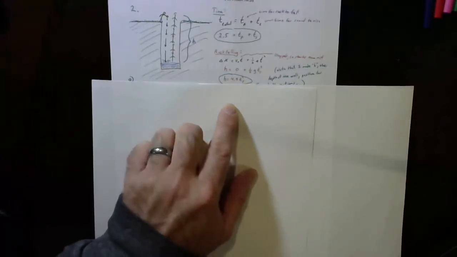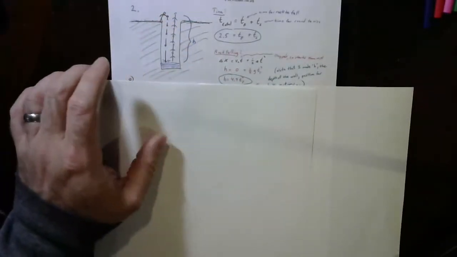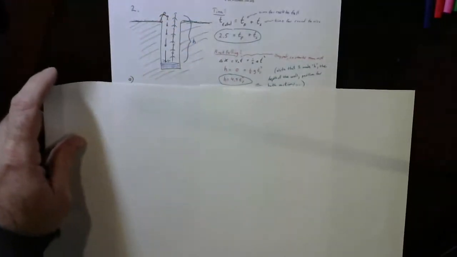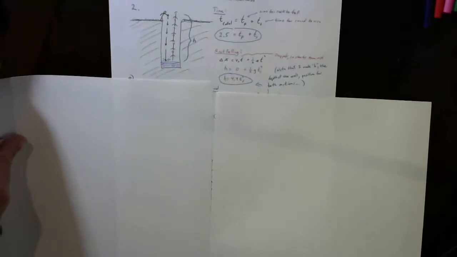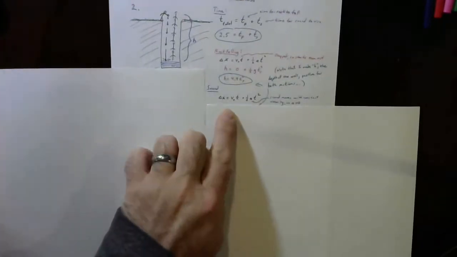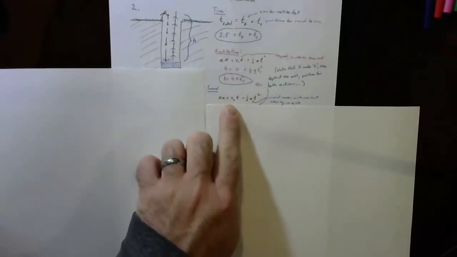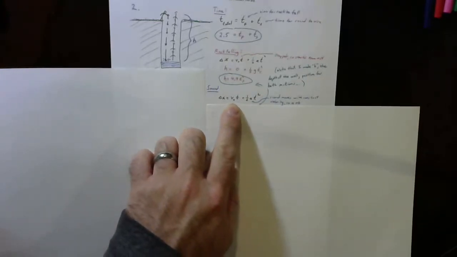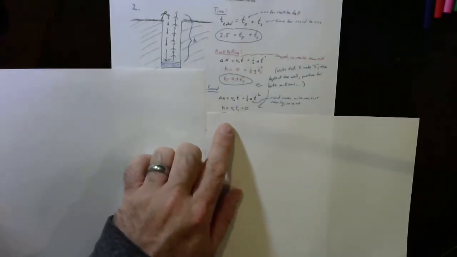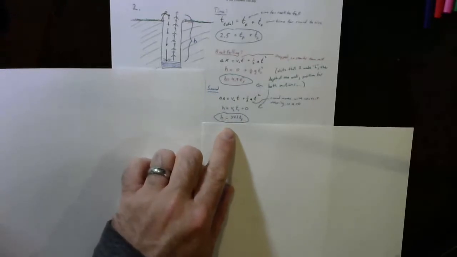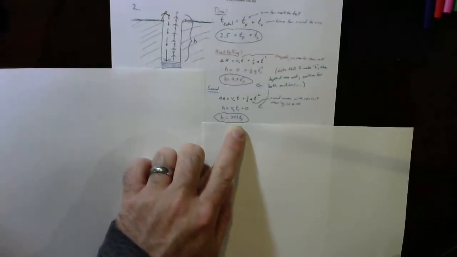Now what about the sound coming up? Well, we're going to presume that the sound is going at a constant speed. So for the time for the sound, if I use that same formula, v naught t plus one half a t squared, the acceleration is 0 because we're going at constant speed, so that term drops. So I just have delta x is v t, but the velocity of the sound we know is 343. So we get h is 343 times the time for the sound.